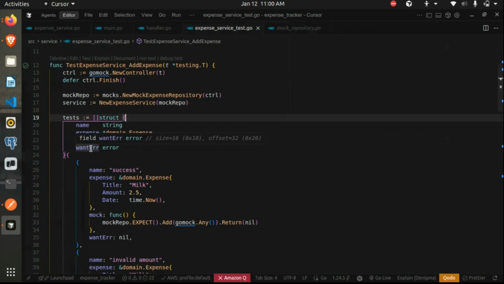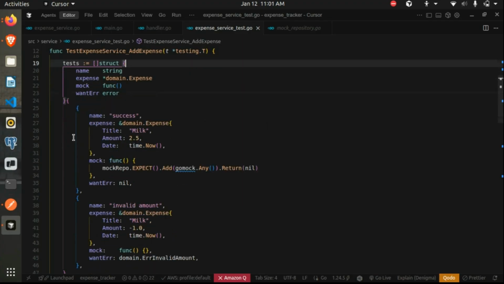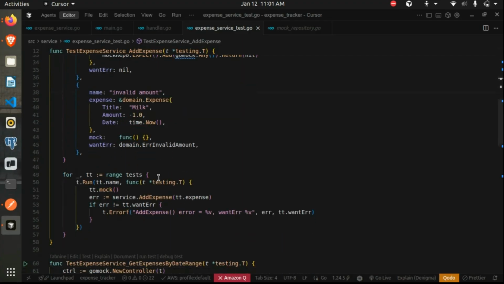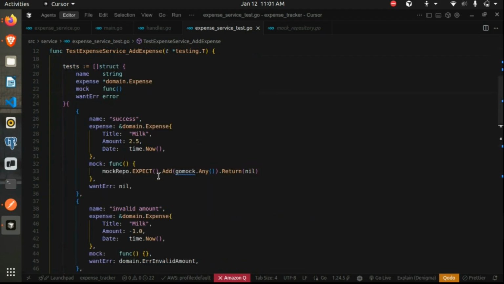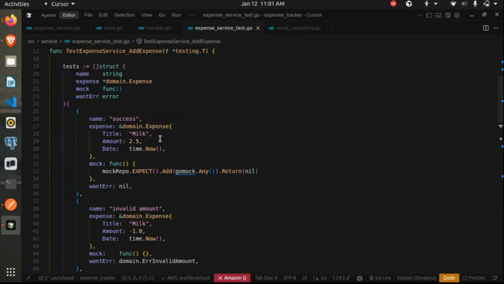When we do this test case, we verify if it returns any error or not, and if it returns an error, what type of error we were expecting, and whether it is returning that or not. Since we have an array, a slice over here, we can declare multiple test scenarios and run them in a for loop. For the first scenario, we have a success scenario. Then we declare the actual expense object and the things which we need.